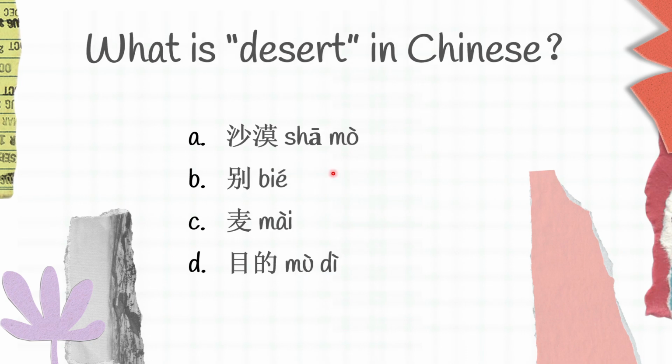And finally, guys, the last question for today. What is desert in Chinese? A. 沙漠 B. 别 C. 麦 D. 墓地 Which one do you think is the correct one, guys? 沙漠 is desert, 别 is don't, 麦 is wheat, 墓地 is goals. And A is the correct answer for this question. 沙漠.